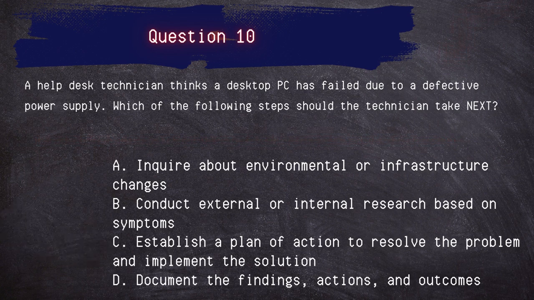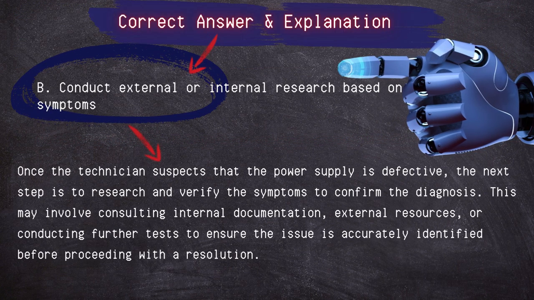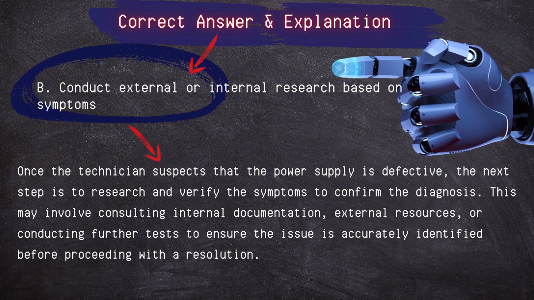The answer: conduct external or internal research based on symptoms. Once the technician suspects that the power supply is defective, the next step is to research and verify the symptoms to confirm the diagnosis. This may involve consulting internal documentation, external resources, or conducting further tests to ensure the issue is actually identified before proceeding with a resolution.